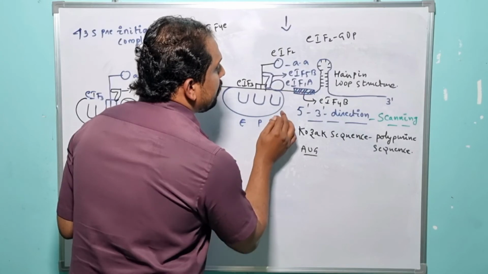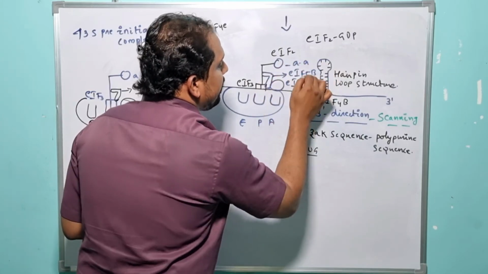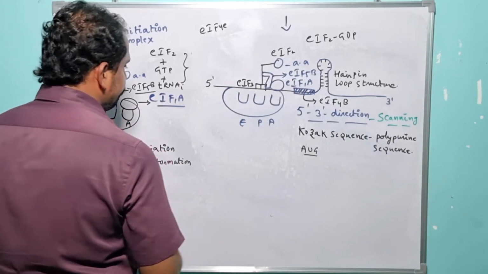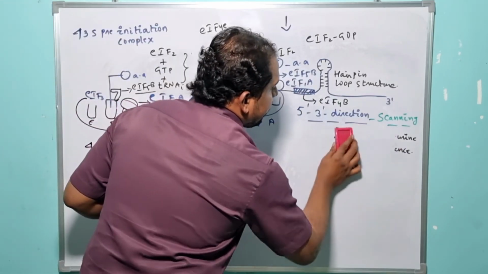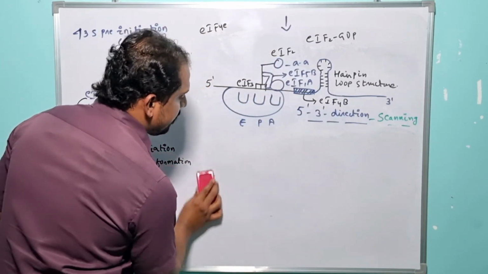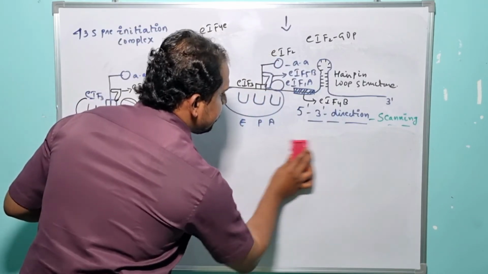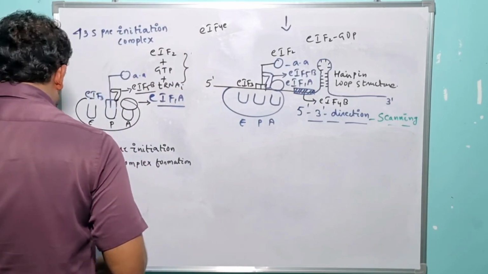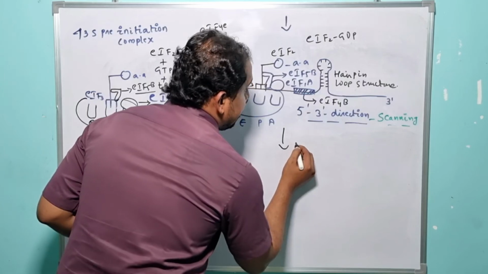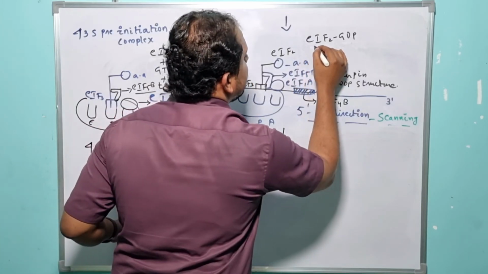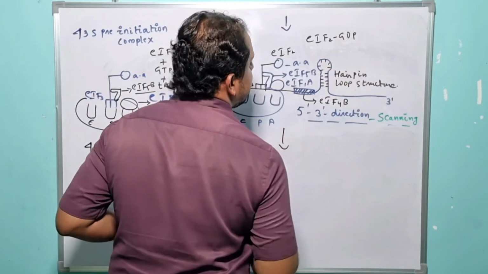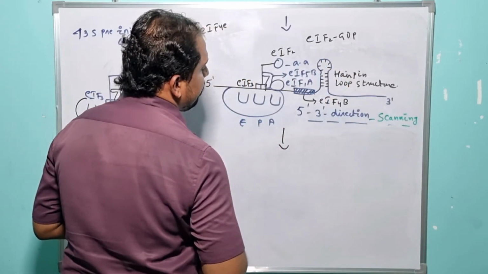Eukaryotic initiation factor 2, which is in association with GDP, gets successfully dissociated. Let me present it here. In the very next step, after the successful recognition of the start codon, or the initiation codon, the eukaryotic initiation factor 2, which has lesser affinity, because as I have already told you, when eukaryotic initiation factor 2 is in association with GTP, it has higher affinity to recruit to the P site of the ribosome.